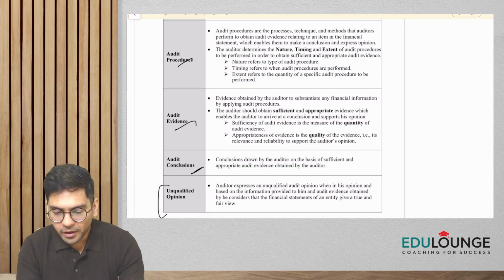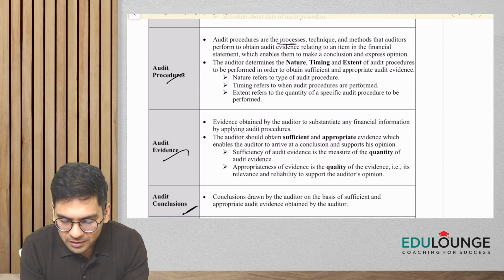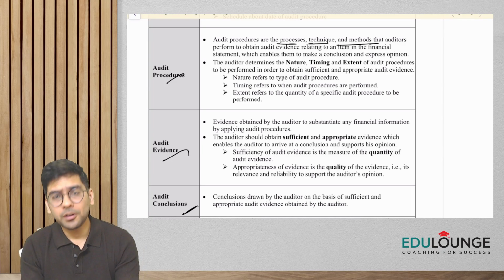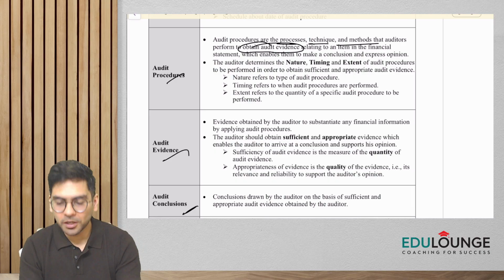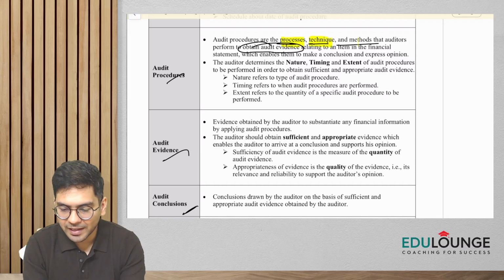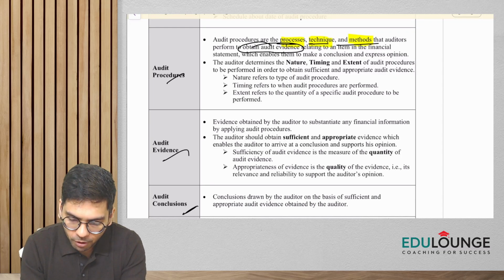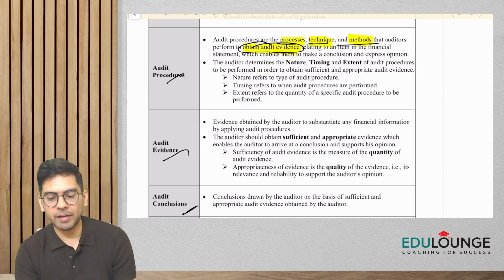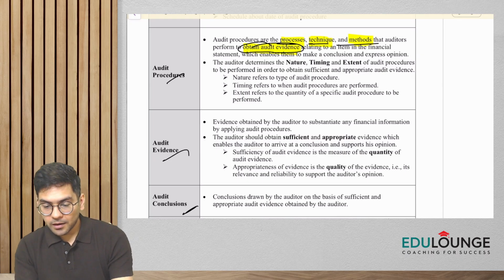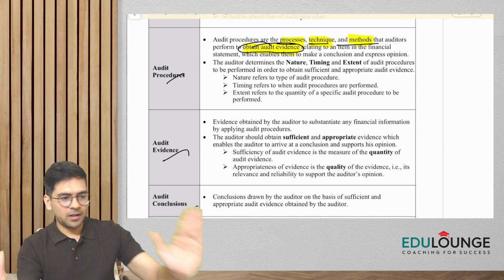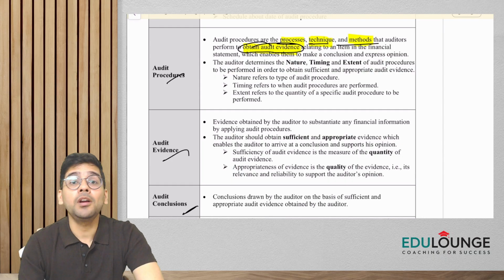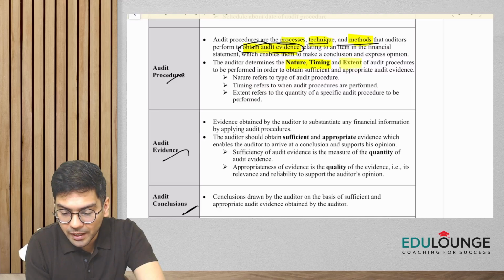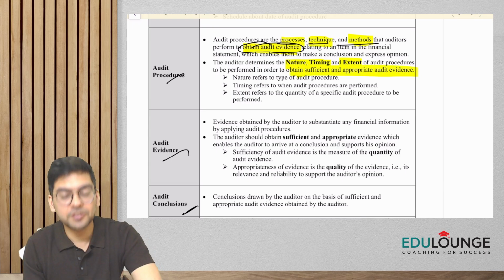Okay, so what are audit procedures, guys? Audit procedures are the processes, techniques, methods that auditors perform to obtain audit evidence. So what is an audit procedure? Process, techniques, methods which the auditor performs to obtain audit evidence. Okay. And guys, always remember this line. A favorite line, almost every page of audit you'll find that the auditor should determine the nature, the timing, and extent of audit procedures to obtain evidence which is sufficient and appropriate.